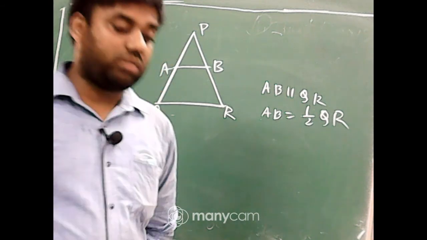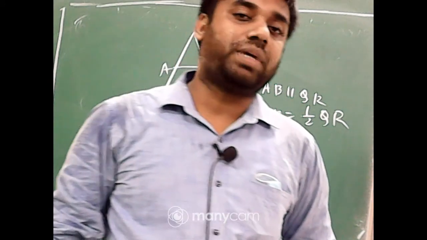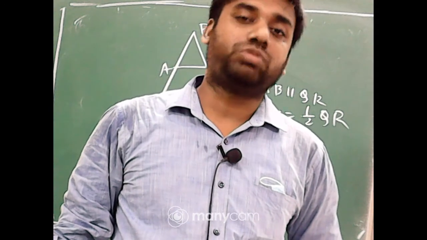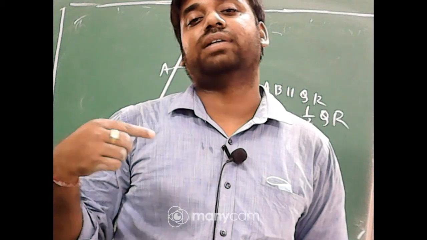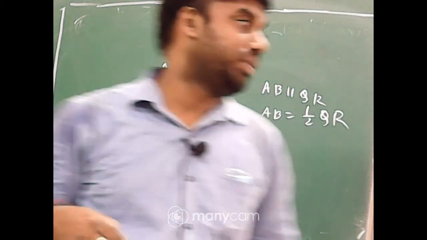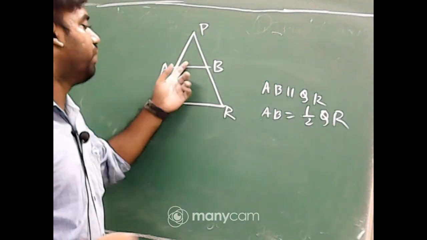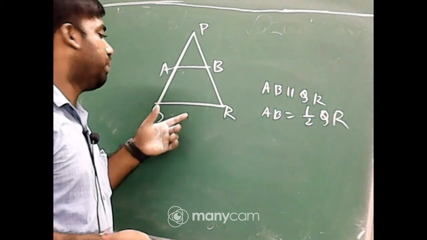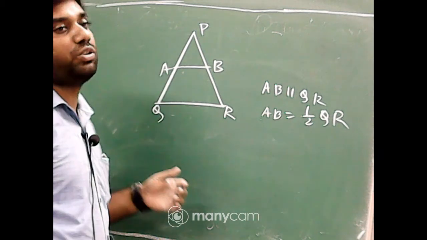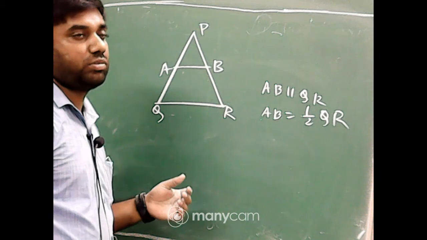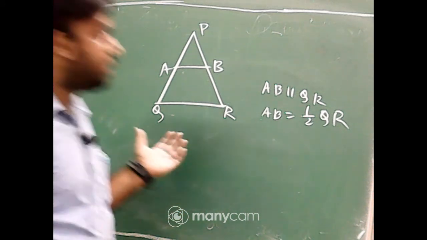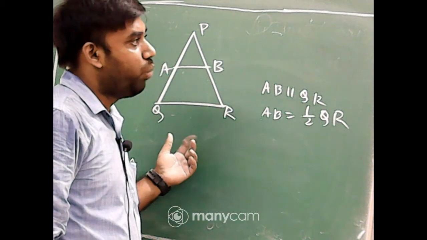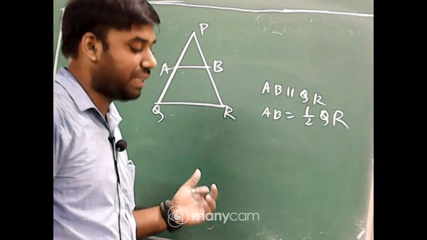If a line joins the midpoints of any two sides of a triangle, that line will be parallel to the third side and will be half of the third side. Half means if it is 10, it will be 5; if it is 20, it will be 10. So with the help of this theorem, we will prove the next portion, that is exercise 8.2.